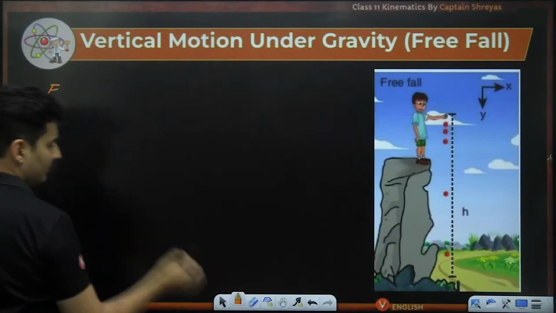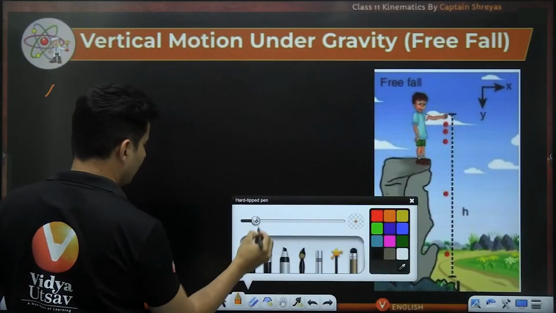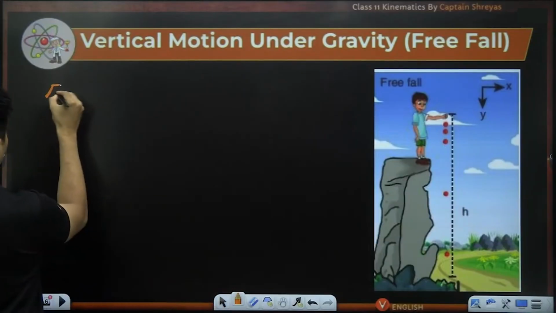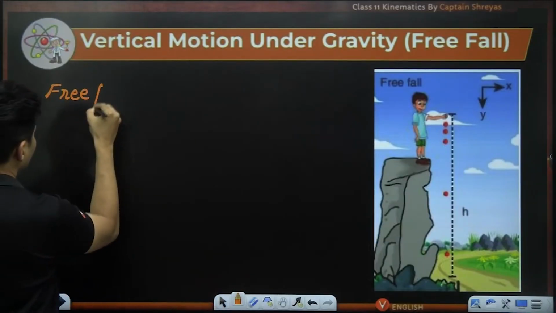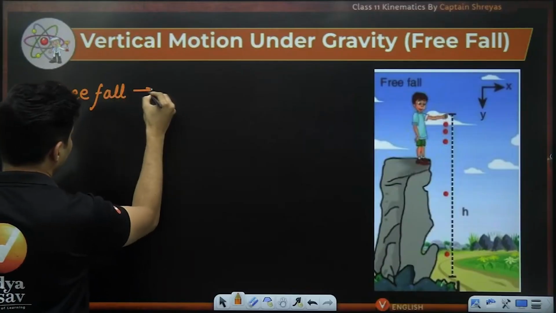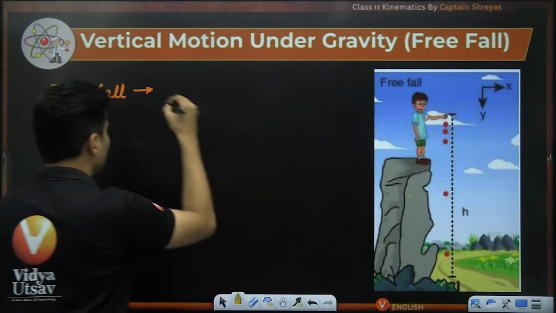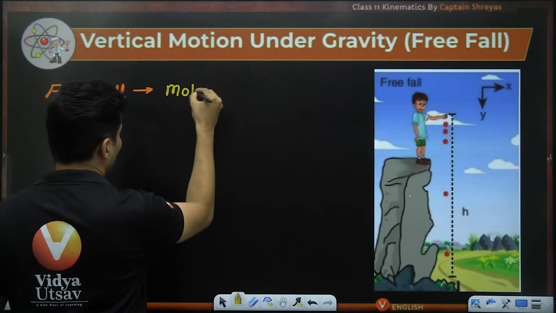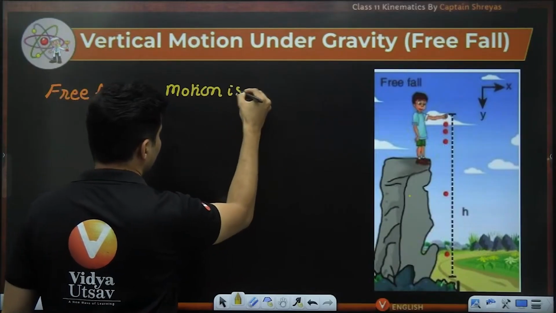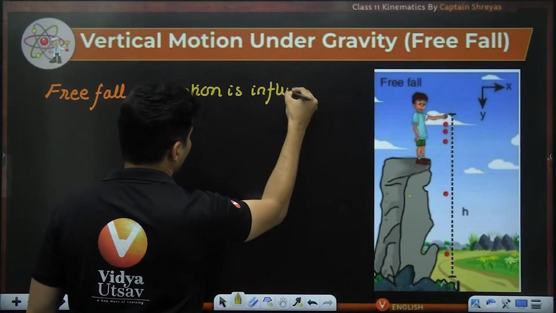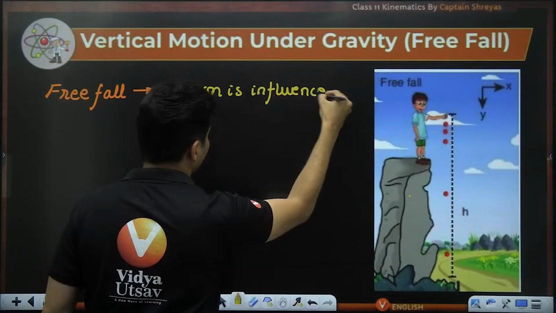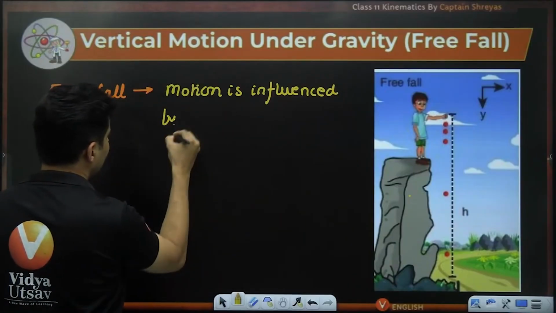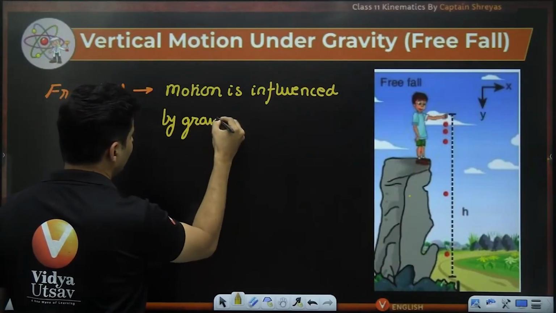So the word free fall technically means the motion is influenced by gravity alone.